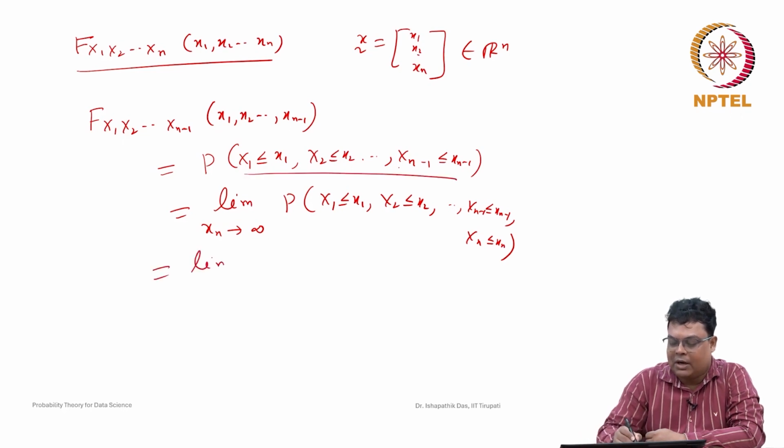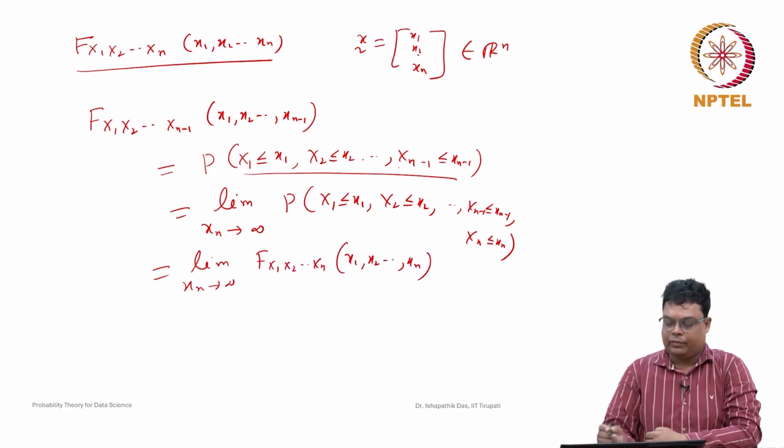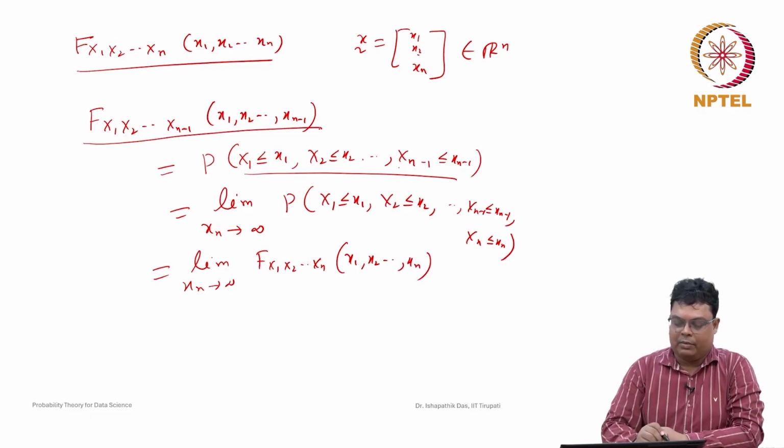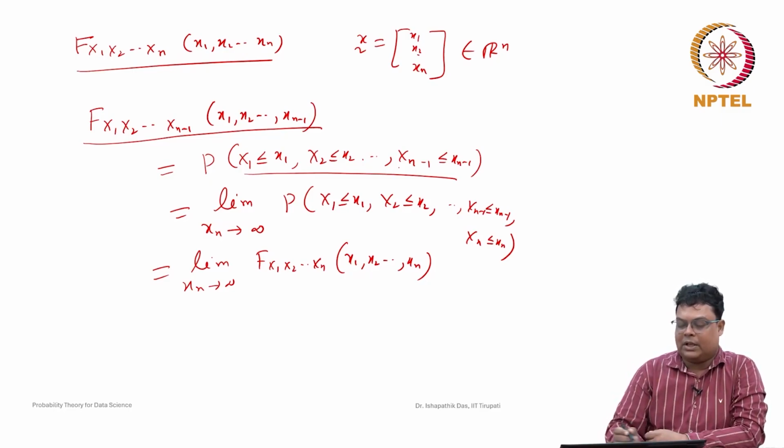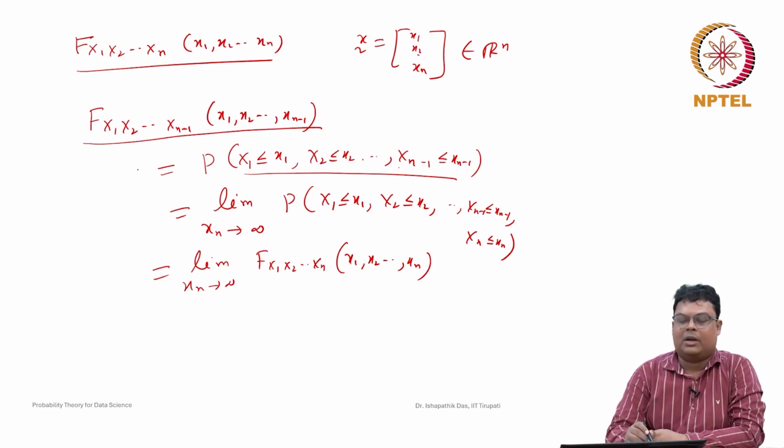So this is nothing but the limit as xn goes to infinity of F(x1, x2, up to xn), the joint cumulative distribution function. So the joint cumulative distribution function up to n minus 1 is nothing but the nth variable tending to infinity of the joint cumulative distribution function of x1, x2, up to xn. Similarly, for any subset, you can remember from the bivariate case also: if you want the marginal distribution of one variable, you have to take the limit of the other variable going to infinity.